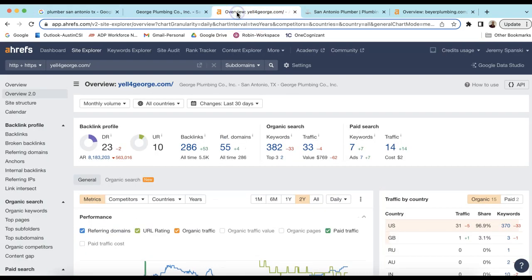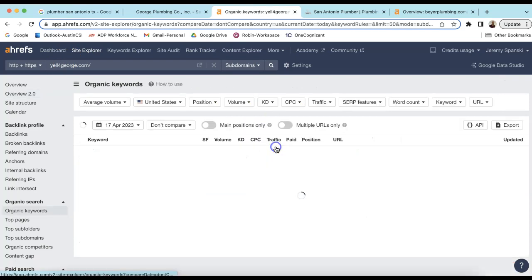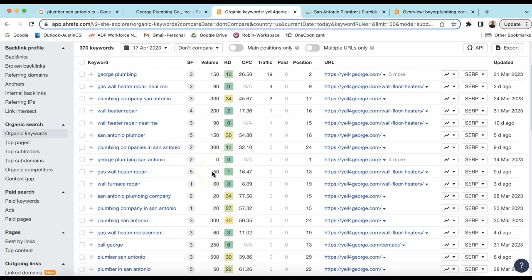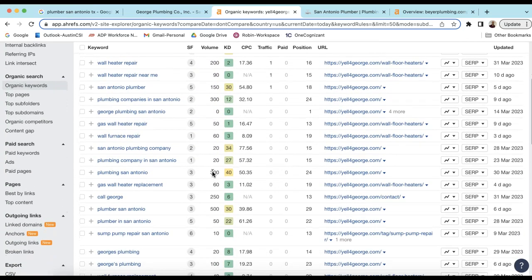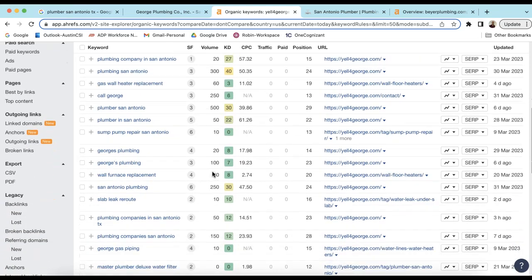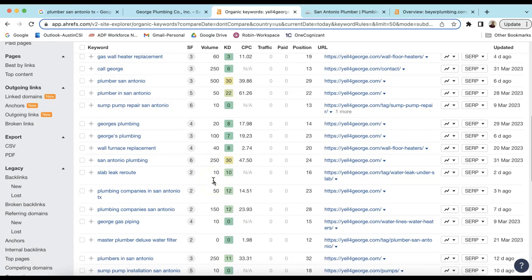To do that comparison, here's a tool we use called Ahrefs, and here's your URL right here. So here are your numbers. With content, you have 382 keywords on your web page, which is a pretty good number of keywords. The great thing about keywords is you can still increase them to get even more traffic and more volume. You can get very creative on your keywords. Just think about all the services you provide, all the cities you go to, and you tag them, and that's how you start increasing your traffic and your leads.